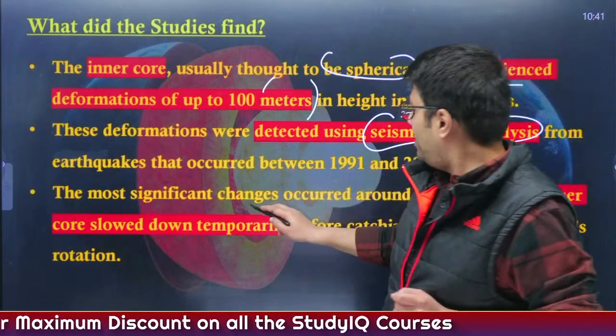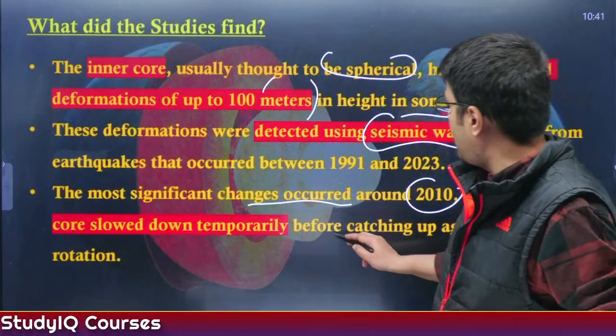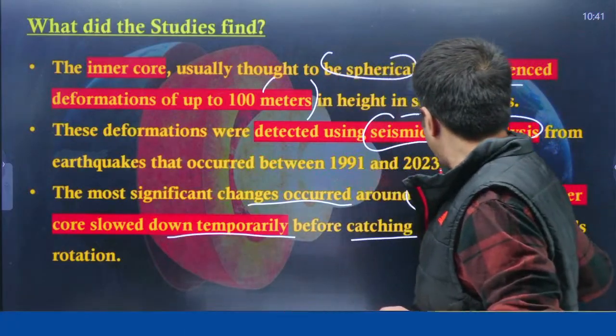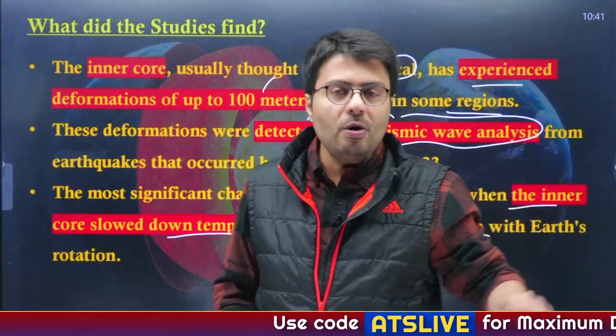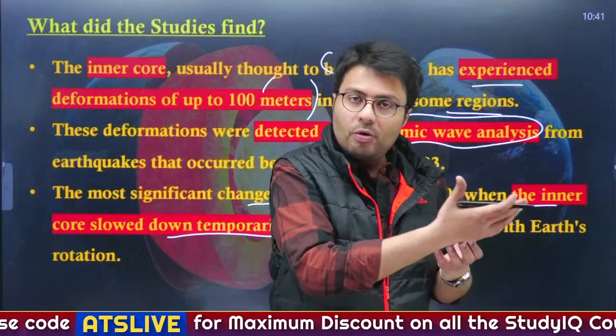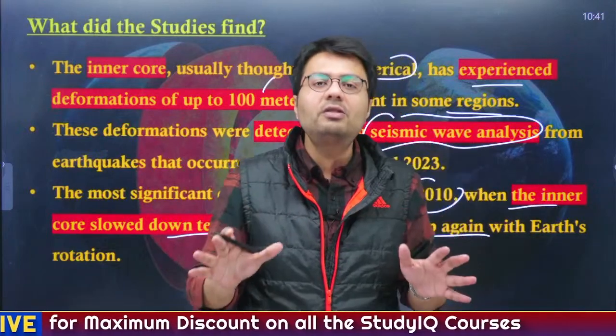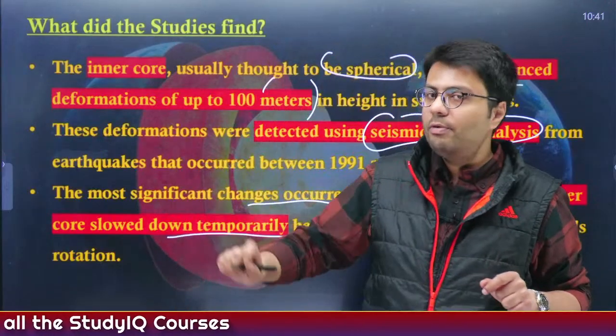Now the most significant change occurred around 2010, when the inner core slowed down temporarily before catching up with the Earth's rotation. So if the inner core changes its shape, the liquid flowing over it from the outer core might also change, and that will create changes in the Earth's magnetic field. That is why this seismic study was studying it.